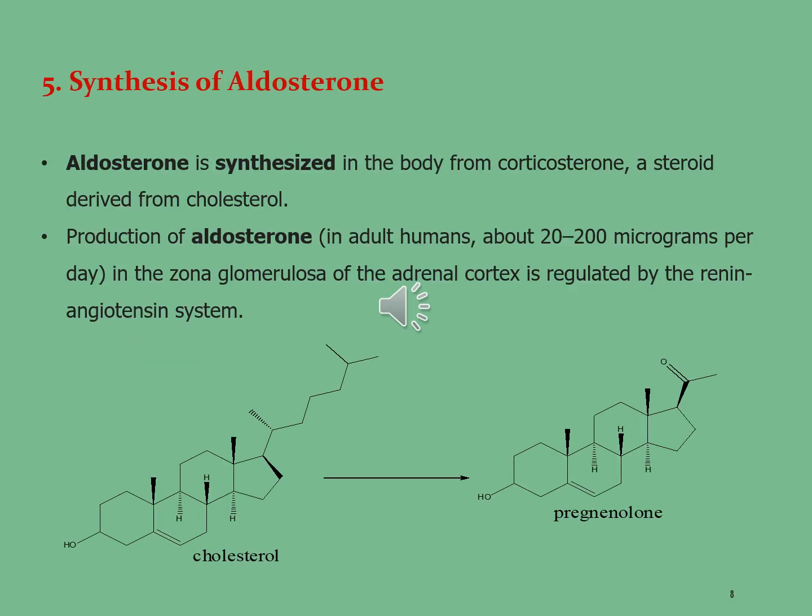Synthesis of aldosterone. Aldosterone is synthesized in the body from corticosterone, a steroid derived from cholesterol. The production of aldosterone in adult humans is about 20 to 200 micrograms per day in the zona glomerulosa of the adrenal cortex and is regulated by the renin-angiotensin system. So, in the first step, the cholesterol is converted into pregnenolone in the presence of a specific enzyme.